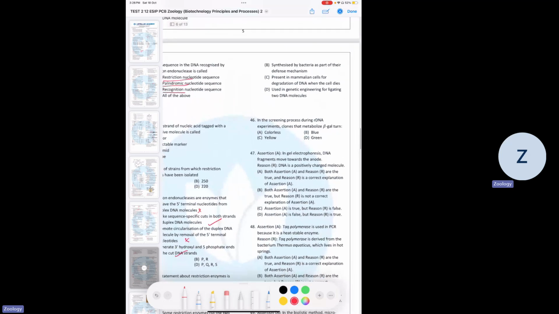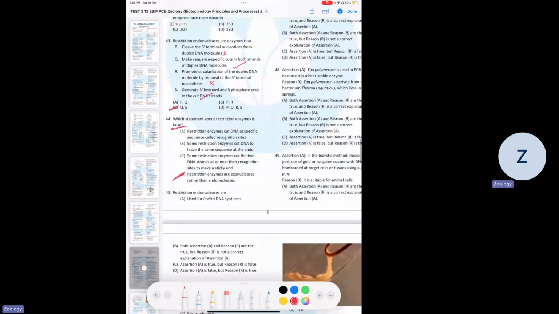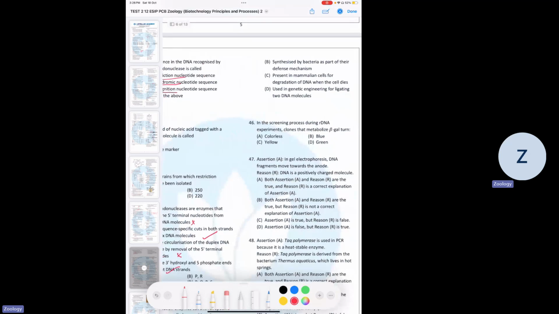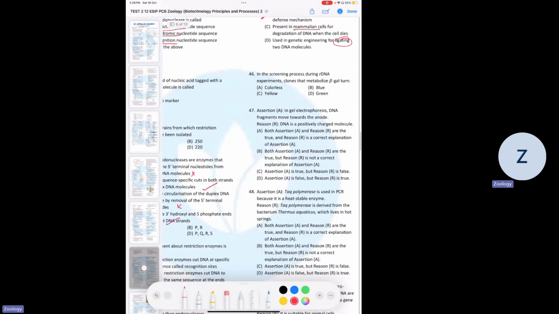So when we read all the options: used for in vitro DNA synthesis, synthesized by bacteria as part of the defense mechanism, present in mammalian cell, definitely not, and used in genetic engineering for ligation, wrong. So B is the correct answer.